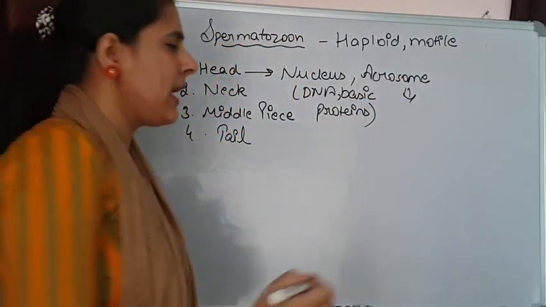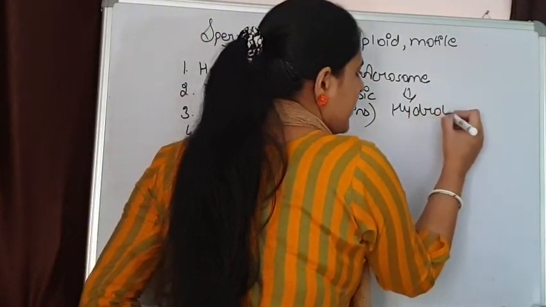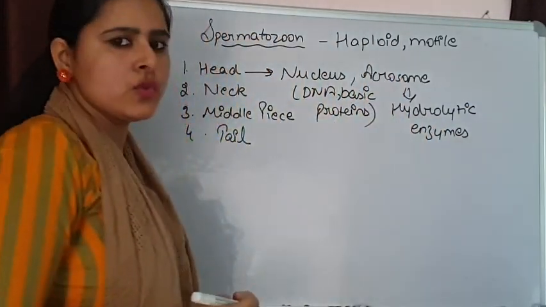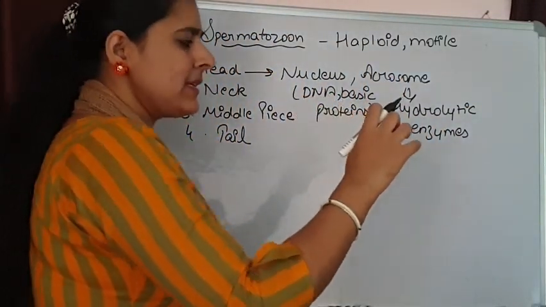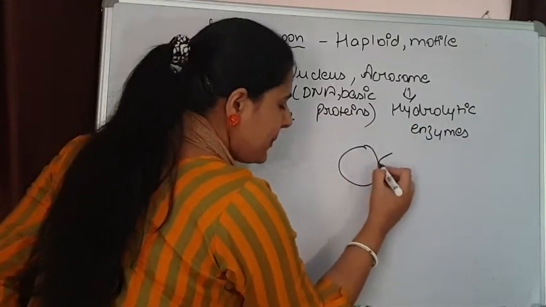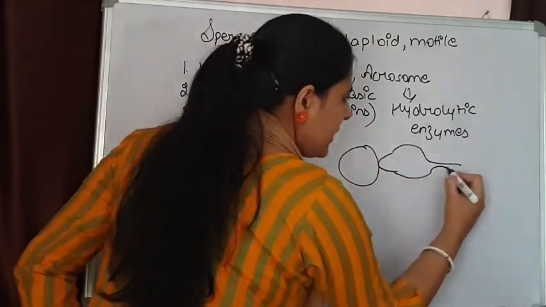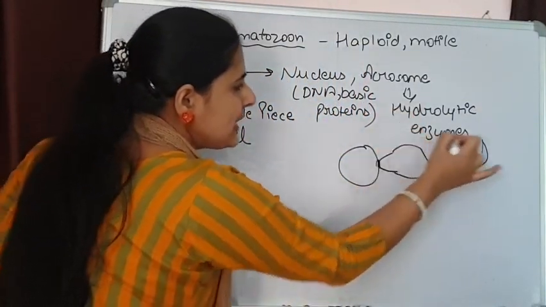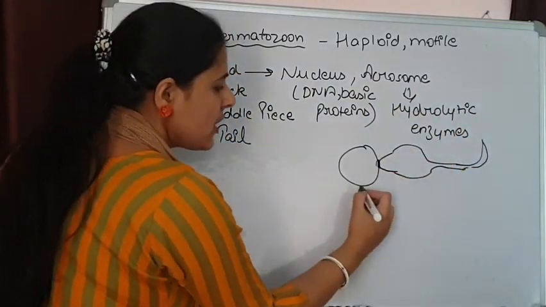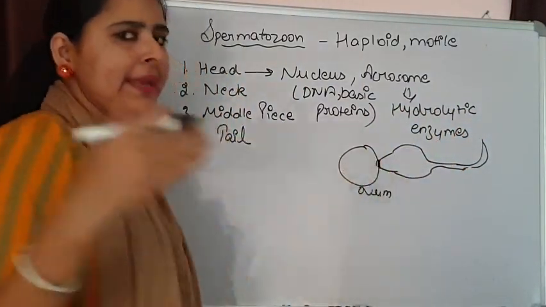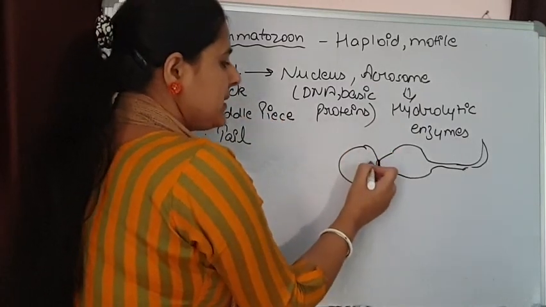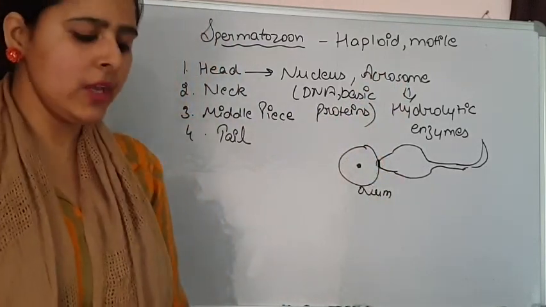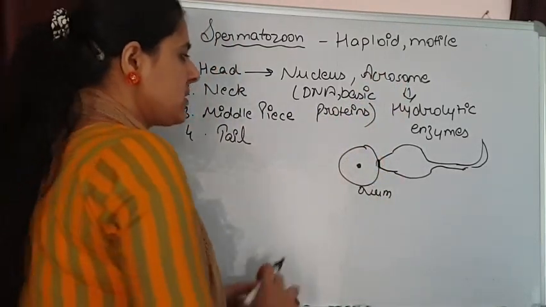Basically, acrosome is having hydrolytic enzymes. What is the function of these hydrolytic enzymes in acrosome? Because this acrosome is present at the tip portion, it is helping. Suppose it is a sperm that is moving. So, this acrosome portion is using these hydrolytic enzymes, and this is an ovum. It is helping in the penetration of the sperm inside this ovum. So, this is the function of acrosome that is present at the anterior most region of the sperm.